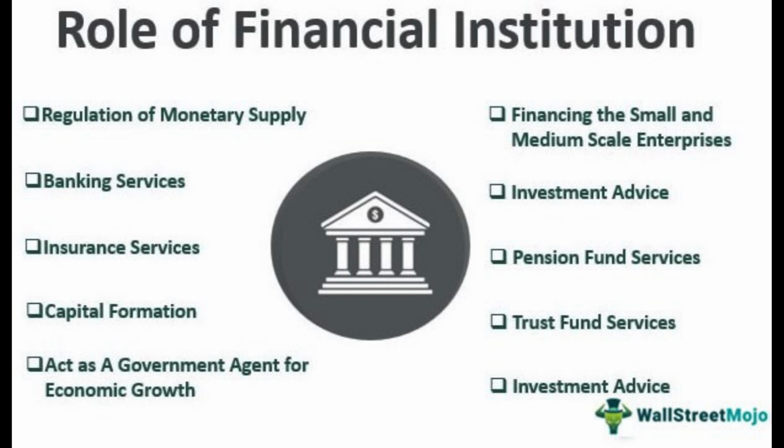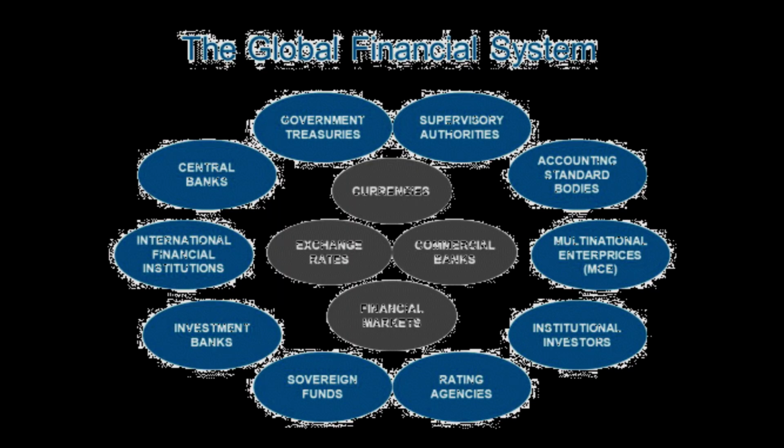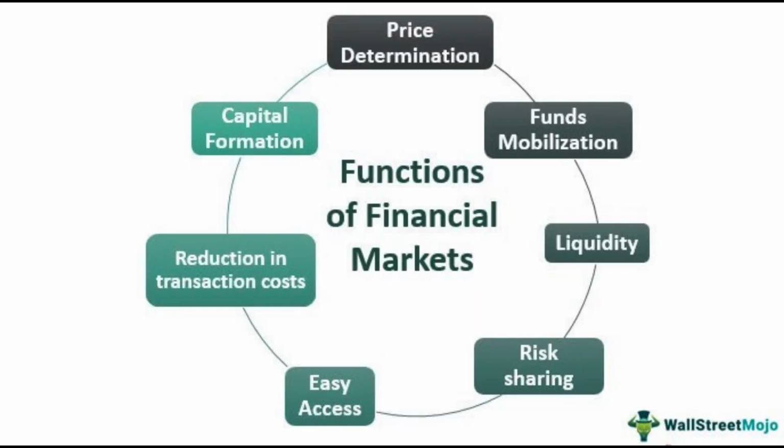In conclusion, the architecture of the global financial system is complex and multifaceted, involving a wide range of institutions, markets, and actors. It plays a critical role in the functioning of the global economy and has been shaped by the forces of globalization. Understanding how the global financial system works is essential for anyone who wants to navigate the world of finance and investments.